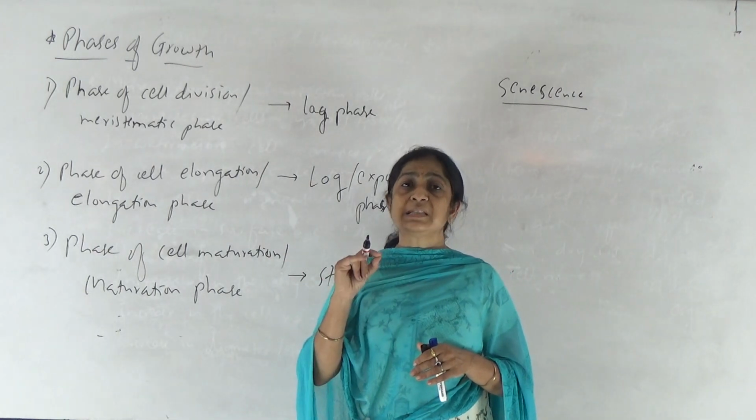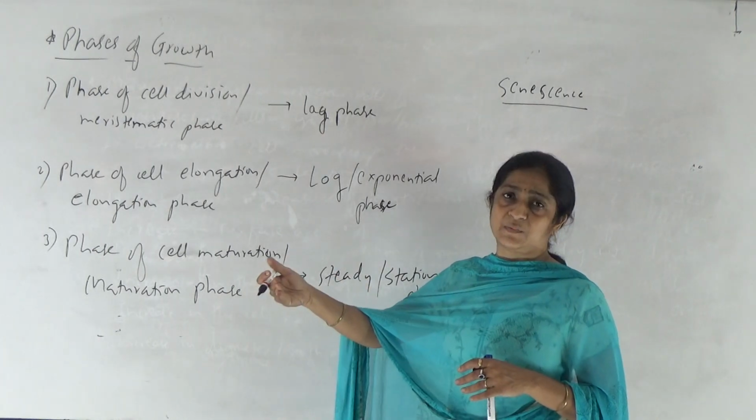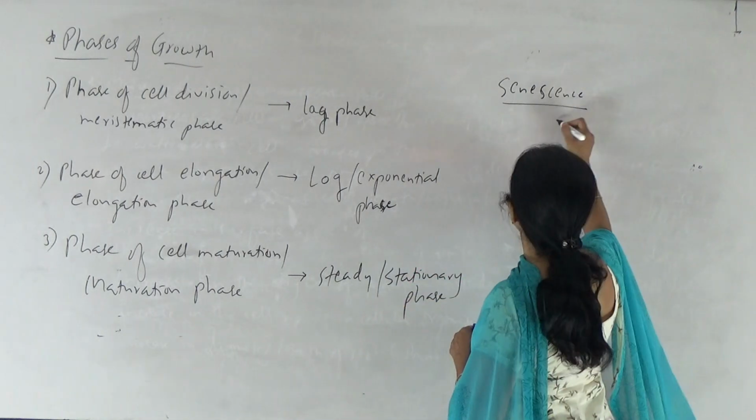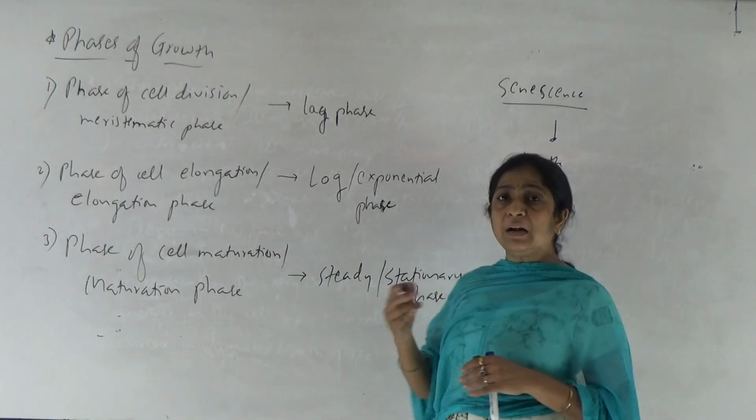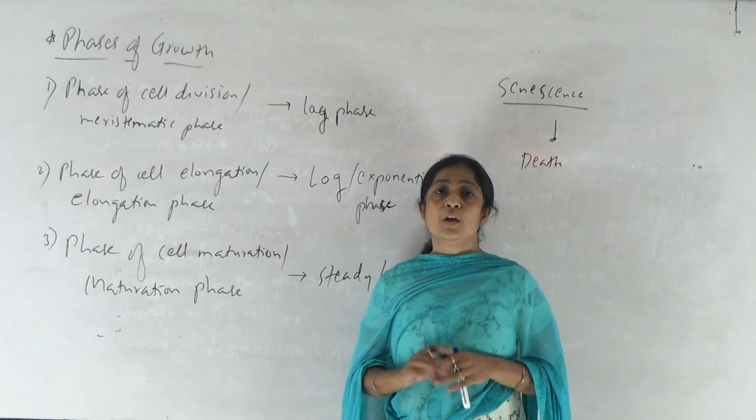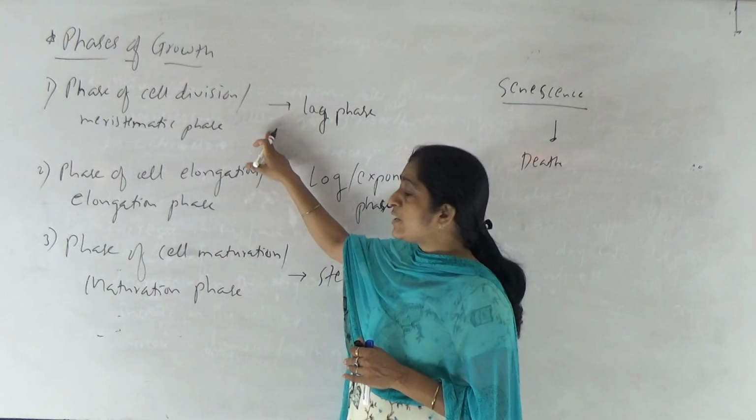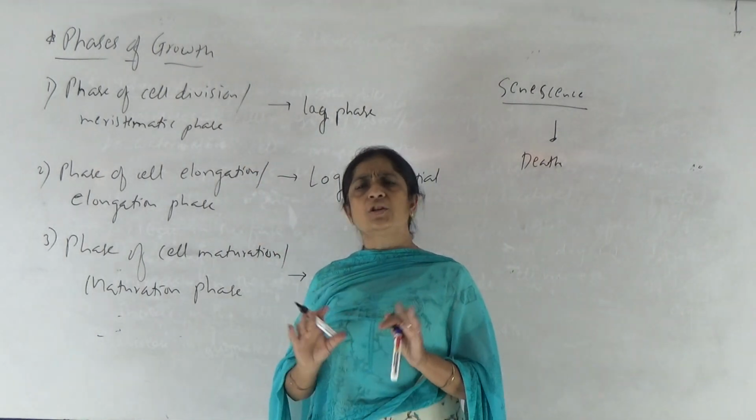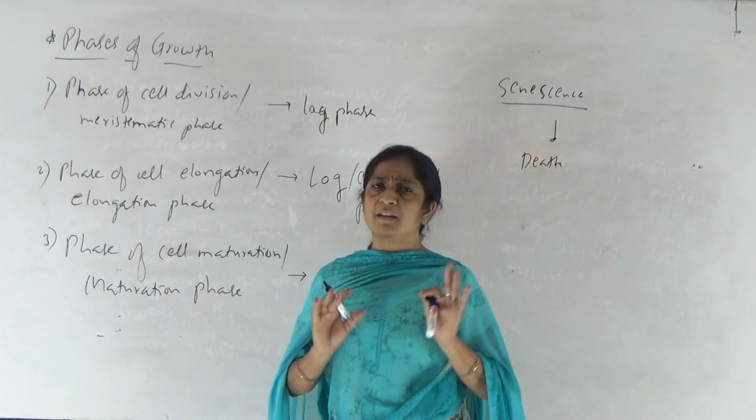So this is nothing but senescence. So the maturation phase leads to the senescence phase where the cell starts aging, and senescence leads to death of that cell. So senescence ultimately results in death of that cell, organ or organism. So these are the phases of growth. What are the three main phases? Phase of cell division, phase of cell elongation, and phase of cell maturation. And on an average, in most living organisms, these three phases of growth can be very well observed.